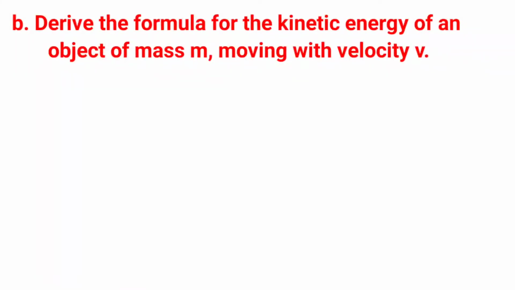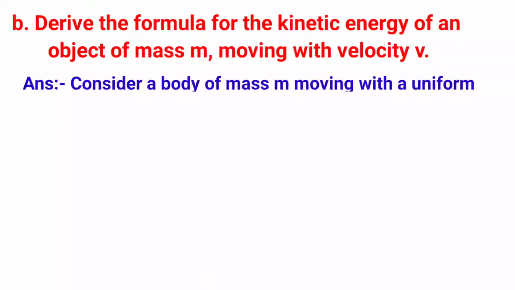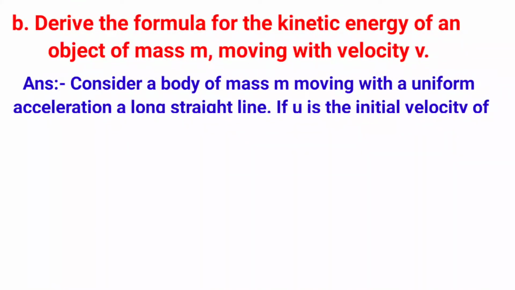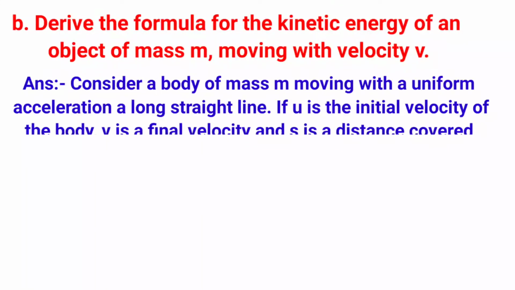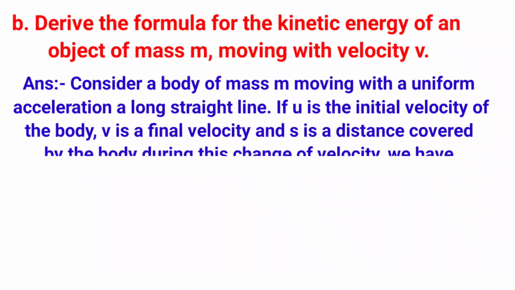B. Derive the formula for the kinetic energy of an object of mass m moving with velocity v. Answer. Consider a body of mass m moving with a uniform acceleration along a straight line.